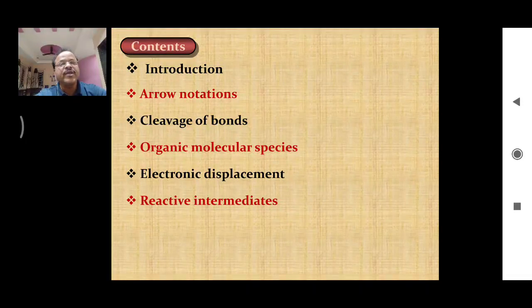We can represent a chemical reaction in this simple way, but actually when a reaction proceeds in the laboratory, this is not the path followed by the reactants to form the products. It is not that A reacts with B and immediately, or after some time, we get products C and D. Chemical reactions do not proceed so simply. In between the reactants and products, some other species are also formed. These other species are called reactive intermediates.